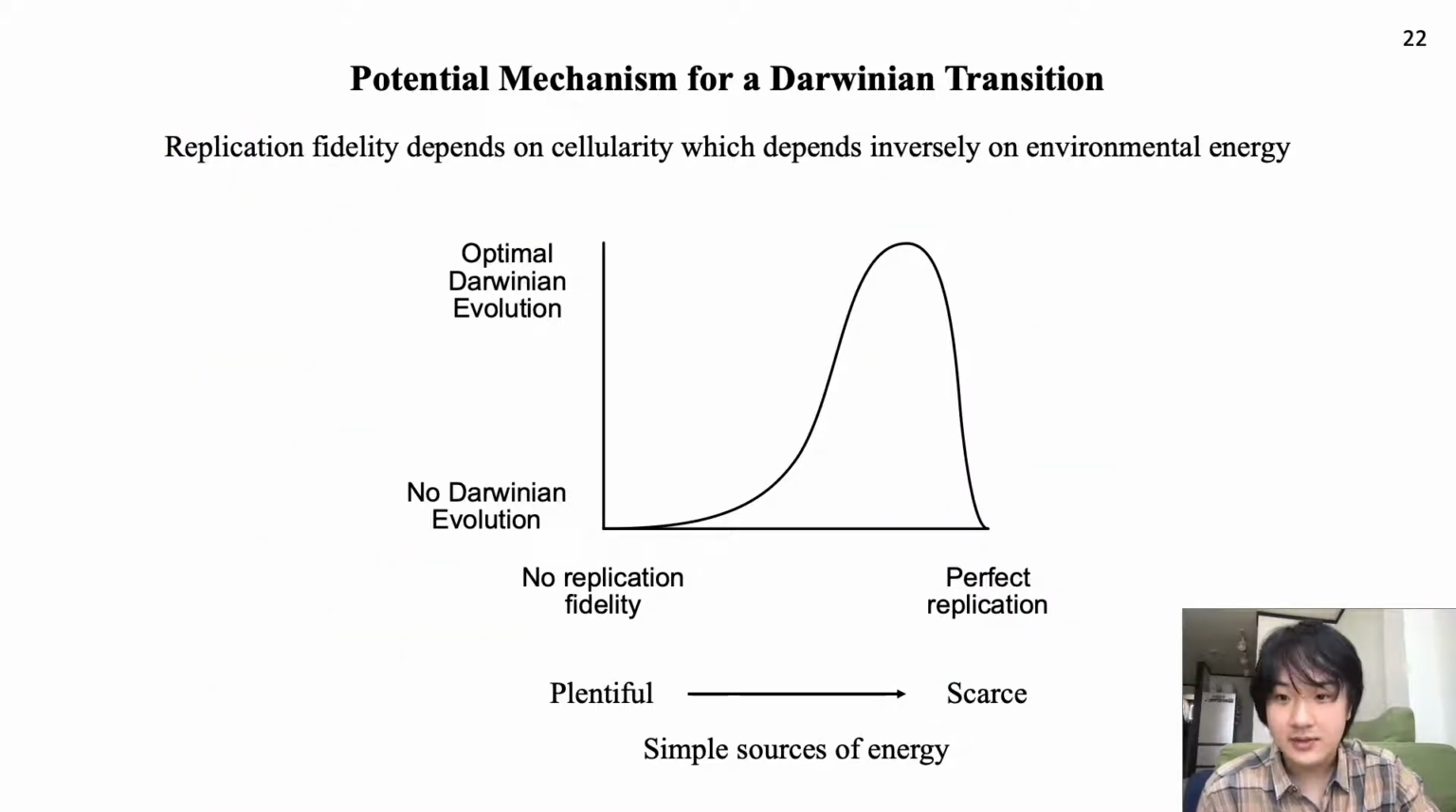I believe this also presents a mechanism for a Darwinian transition, where the availability of free energy drives a change in cellularity that is coupled with replication fidelity, which is a necessary condition for the evolution of metabolism. Although, full disclosure, this interpretation is still a point of debate between my research collaborators and myself.